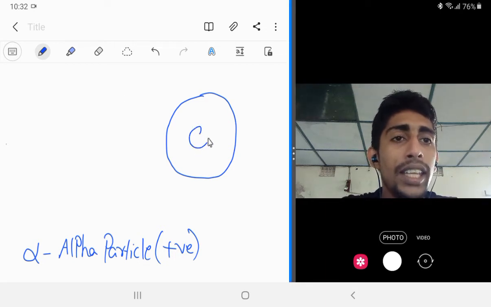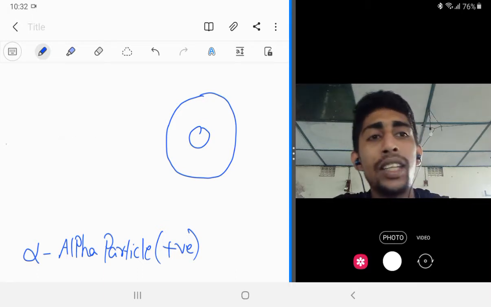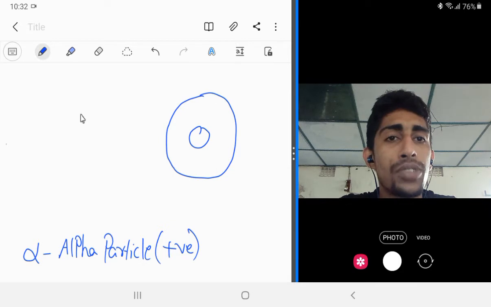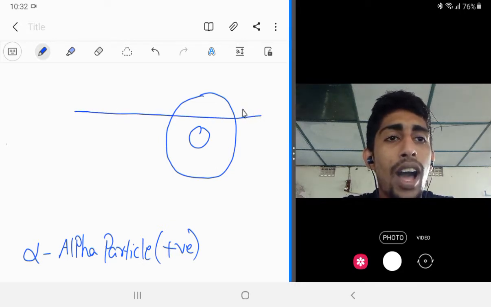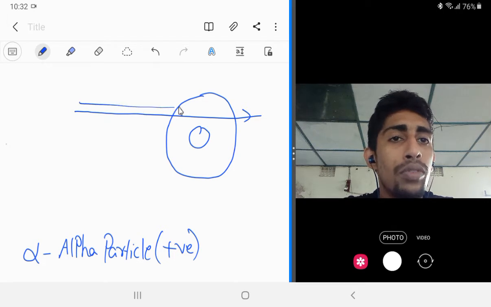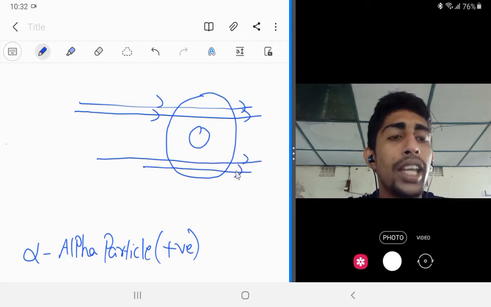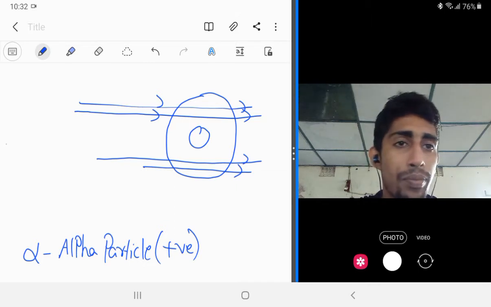Then when he passed the alpha particles through the gold foil, he observed that most of the alpha particles are passing through the gold foil without any deviation. You can see here that most of the alpha particles are passing through it without any deviation.